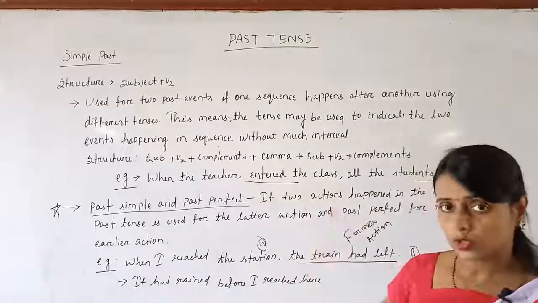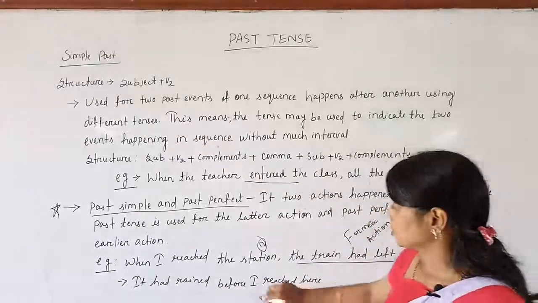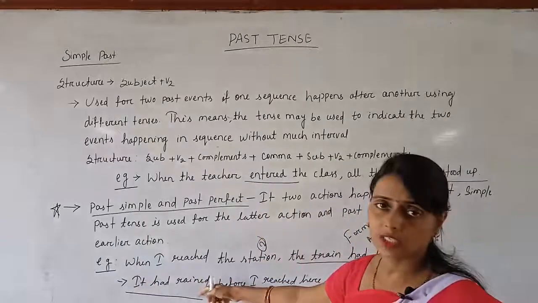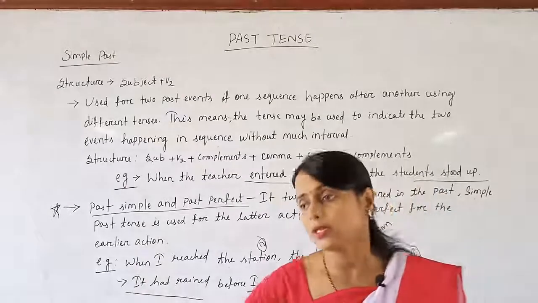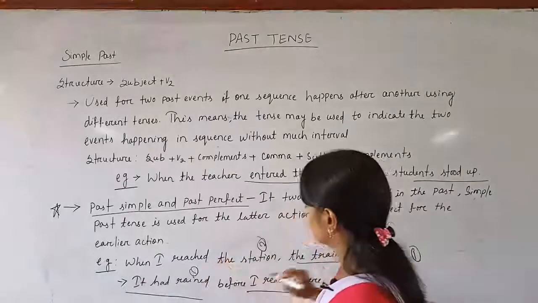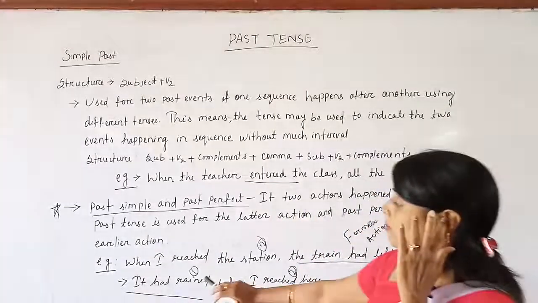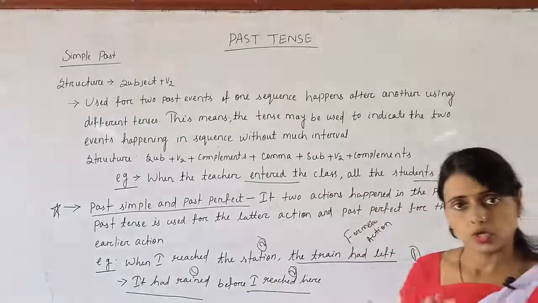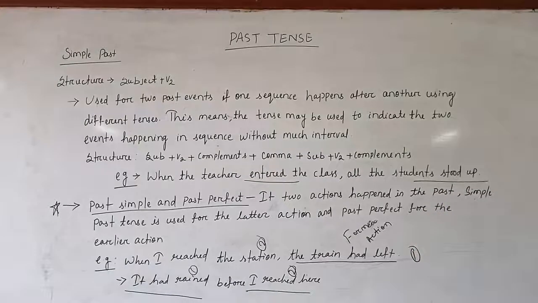Another example I have written: it had rained before I reached here. Which action has taken place earlier? It had rained. First it rained, after that I reached, and this is the later action. So for the former action past perfect is used, and for the later action simple past is used. Is it clear to you? So, you just write down these two points in your copy.